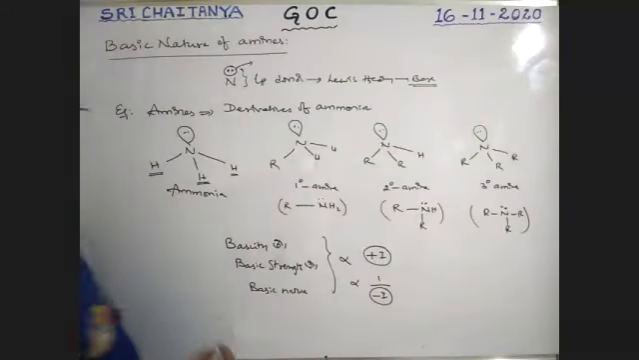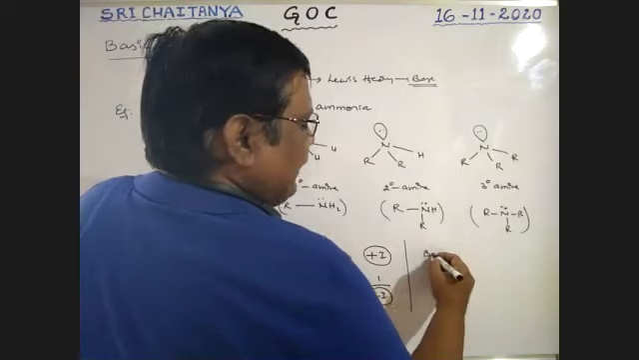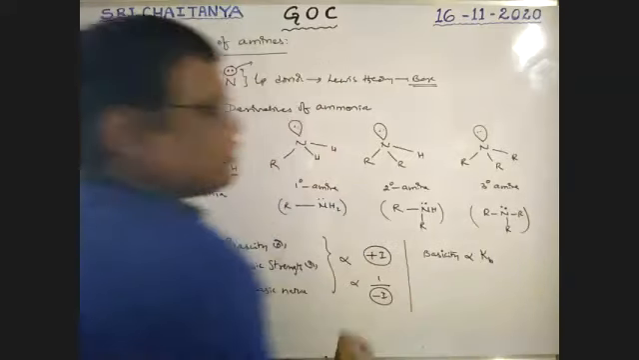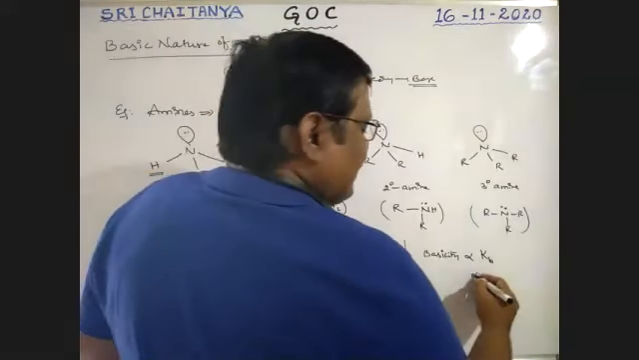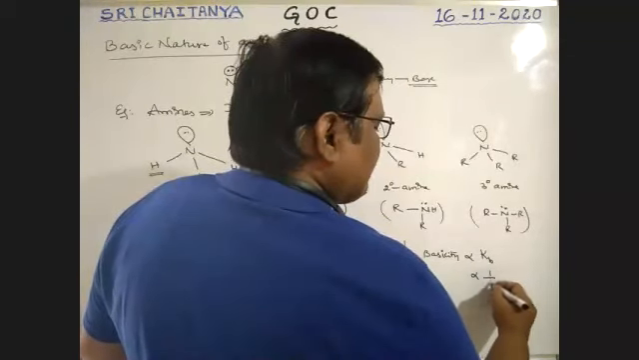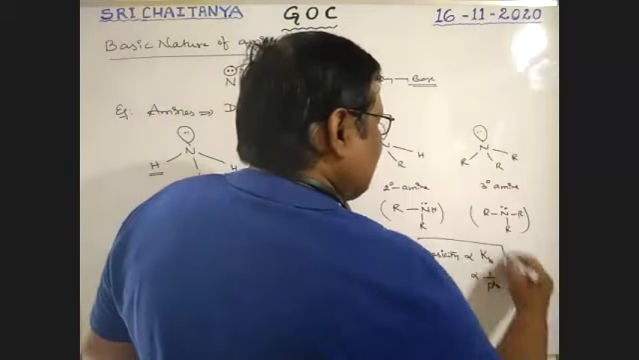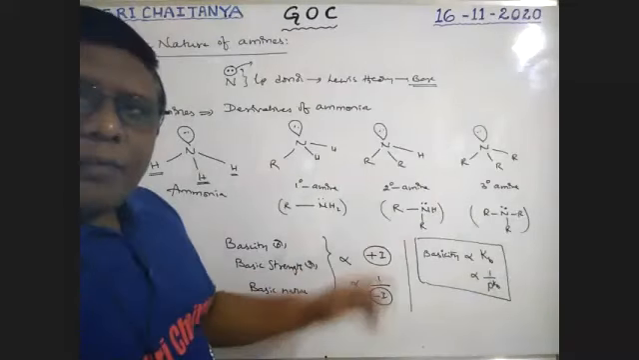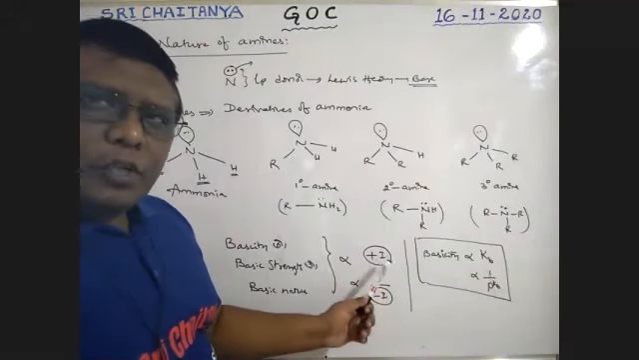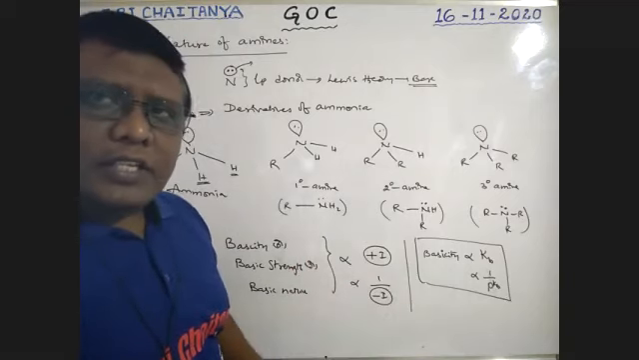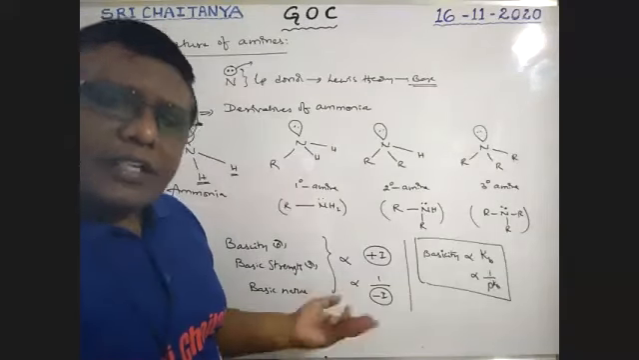One more point. Basicity is also directly proportional to Kb, the dissociation constant, and inversely proportional to pKb, that is the pKb value. So please keep these points in mind. Basicity is directly proportional to Kb and inversely proportional to pKb. But here we are going to discuss inductive effect based concepts. Basicity is directly proportional to plus I effect and inversely proportional to minus I effect. As the number of plus I groups increases, basic nature increases. As the number of minus I groups increases, basic nature decreases.